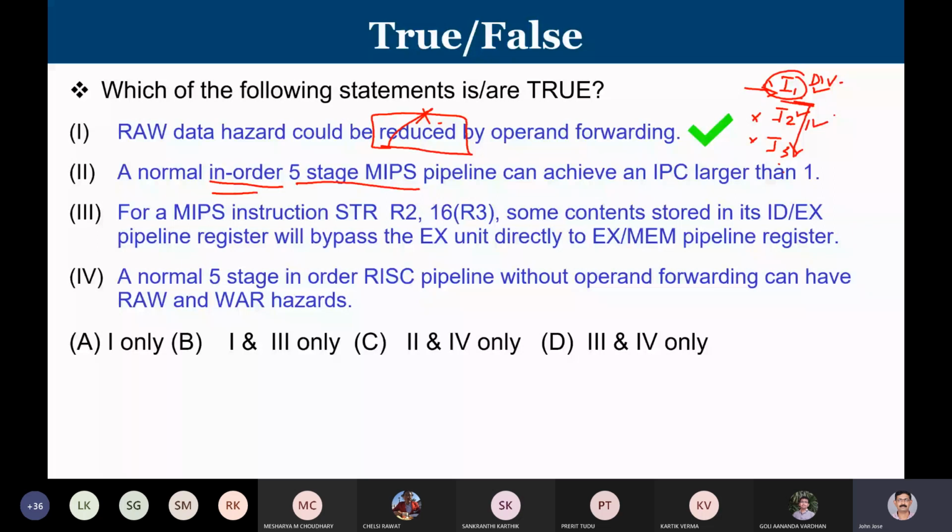So in order, I will execute all instructions in order, whereas the other category is known as out-of-order execution. In that, even though I1 is waiting for a resource or waiting for an operand, as long as operands of I2 and I3 are available, I2 and I3 can overtake I1. But the control logic should be such that it does not create any hazard or any other consistency issue. So we are talking about a normal in-order 5-stage pipeline.